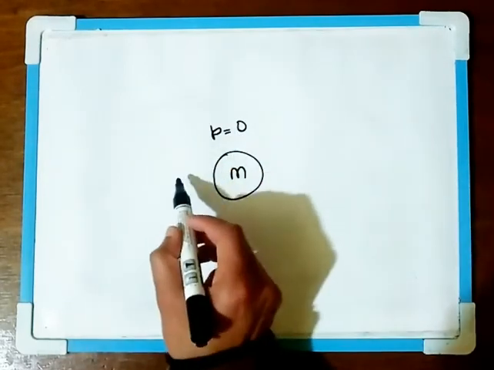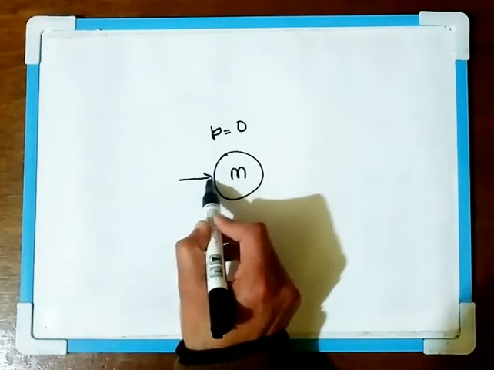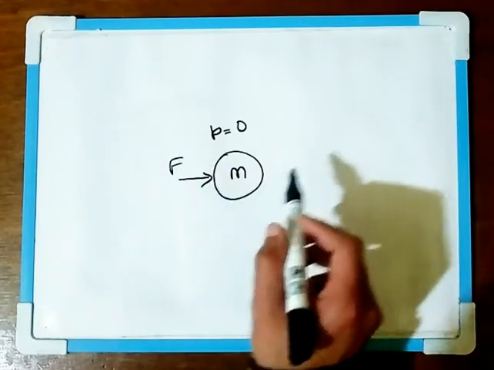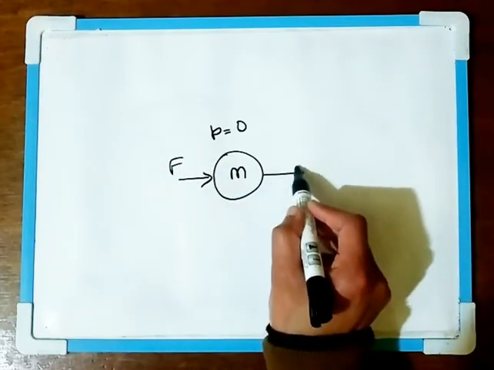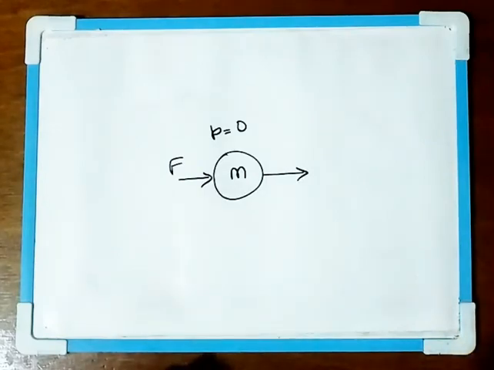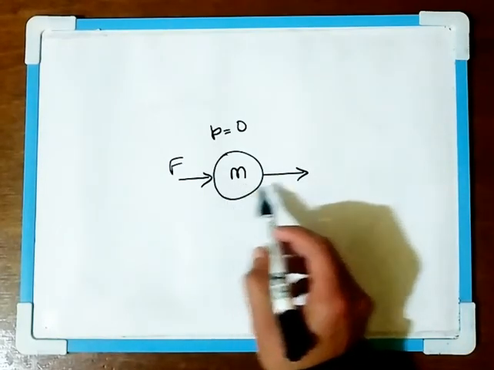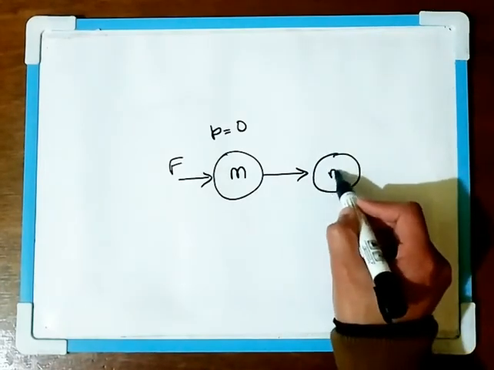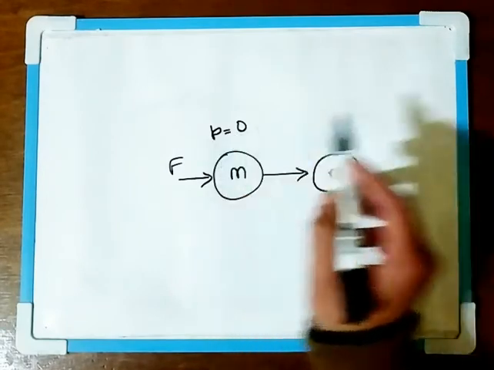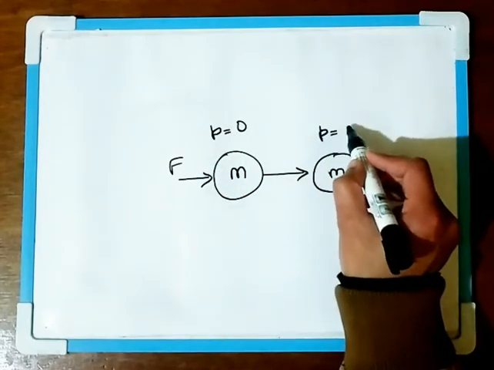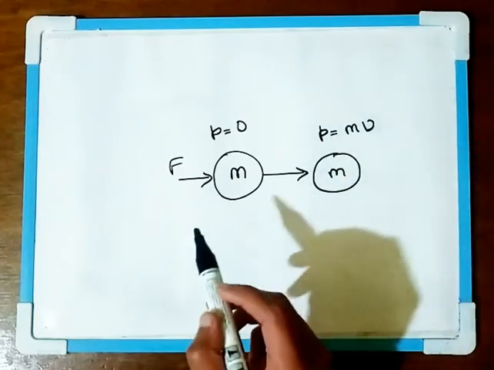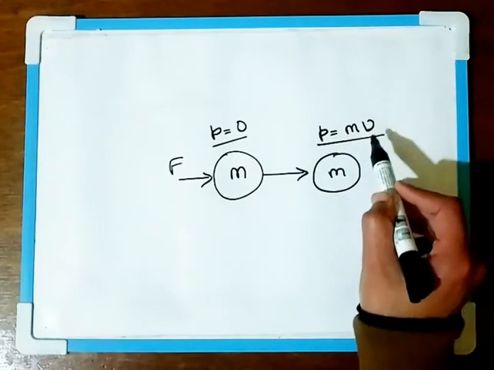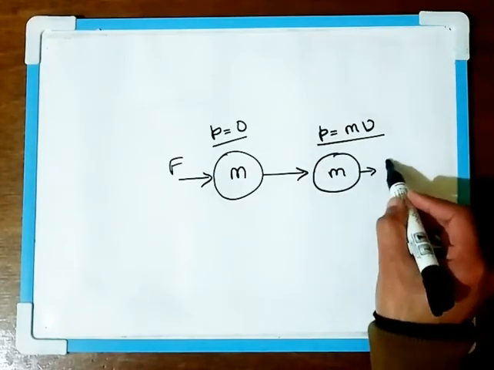Now if we apply some force F to this body, which is at rest, then this body will be in a state of motion, or in other words, this body will move. So the body changes its momentum from 0 to some finite value mv. So there is a change in momentum from 0 to mv. Now v is the velocity with which this body moves.